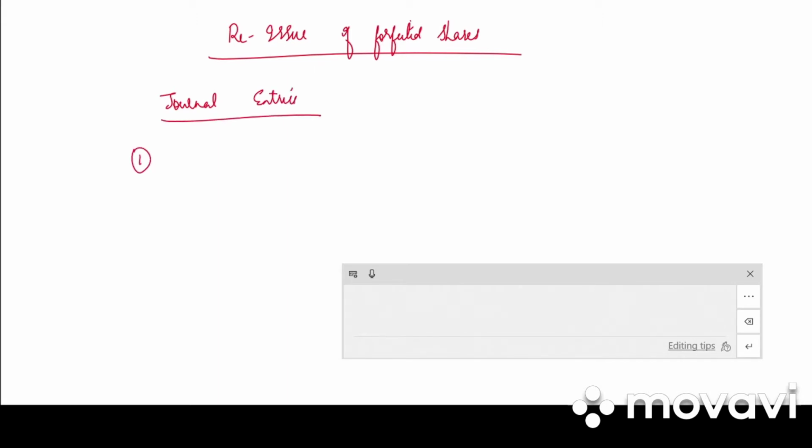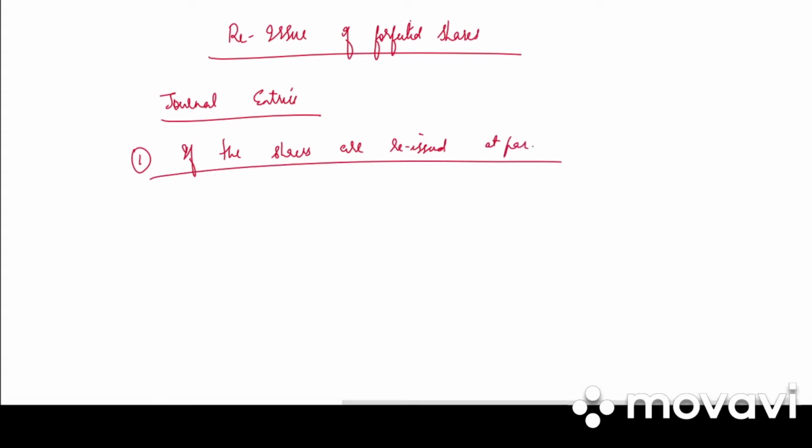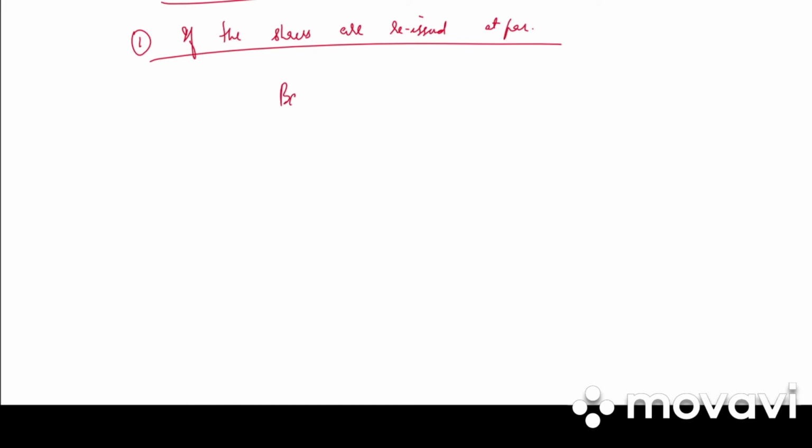Under that first one, if the shares are reissued at par, journal entries: bank account debited to share capital account. Write the second one.